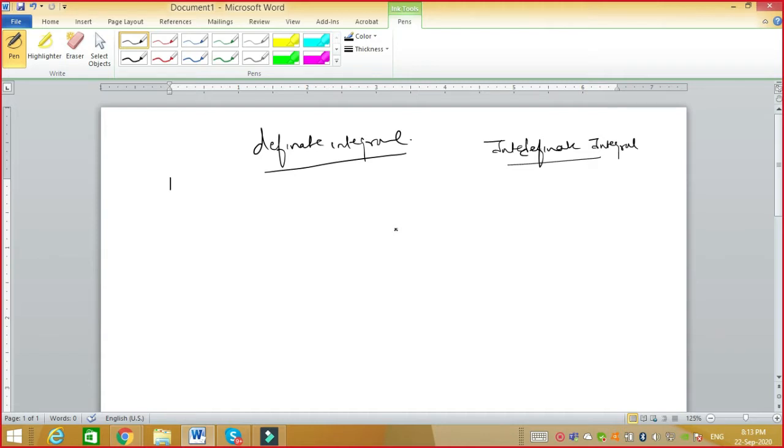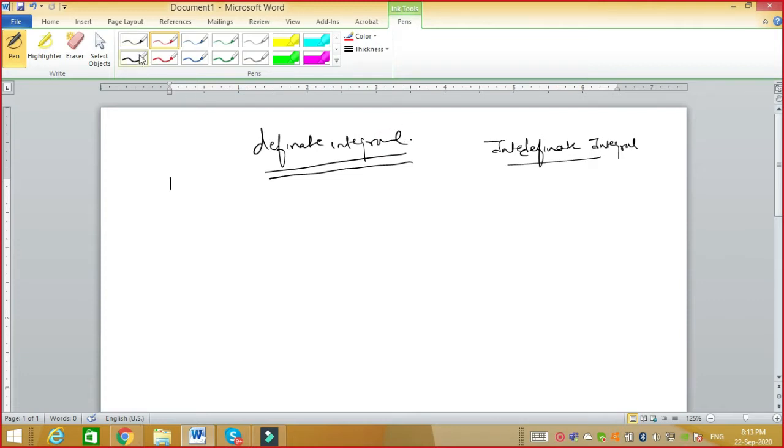So today we are going to discuss a very important topic, that is definite integral. Before starting this, let me differentiate between definite integral and indefinite integral. This is a very important topic because several times students get stuck. They do not know what exactly definite and indefinite integrals are. So I took this opportunity to discuss this topic with you all.